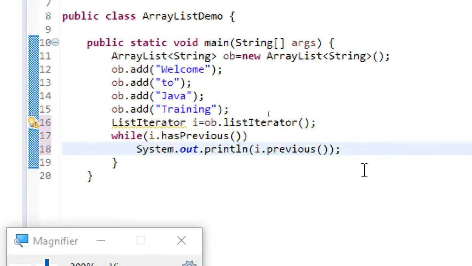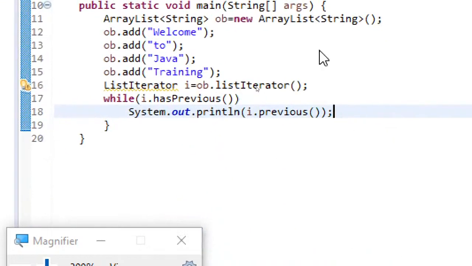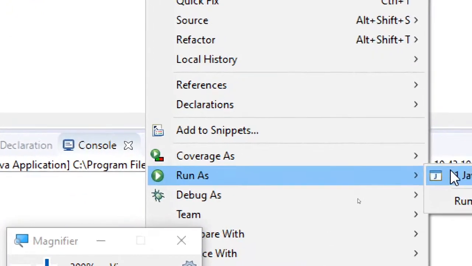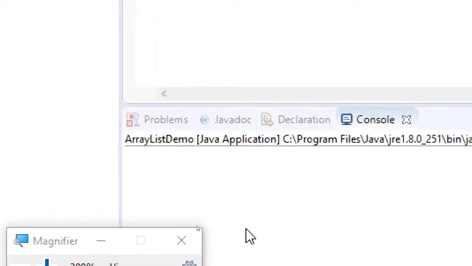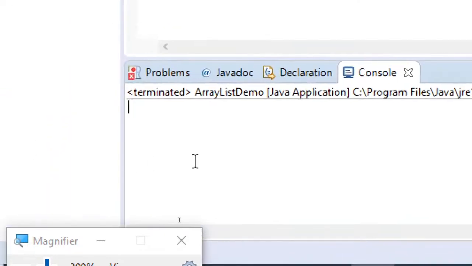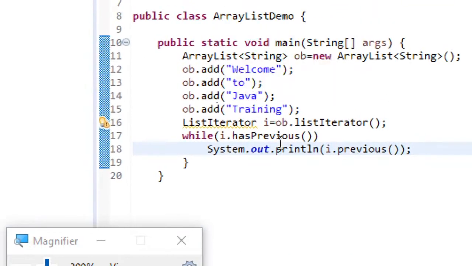You'll just observe what the output difference will be when I'm using hasPrevious compared to hasNext. Okay, it's currently pointing to the very first element.